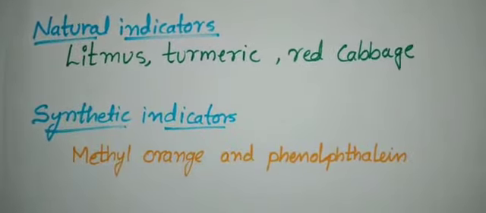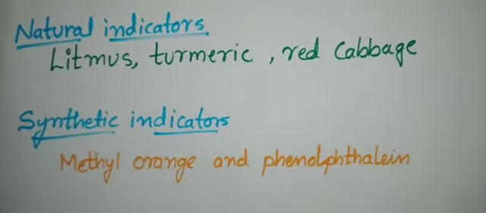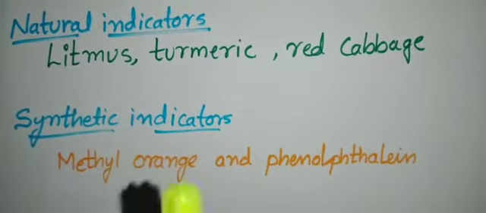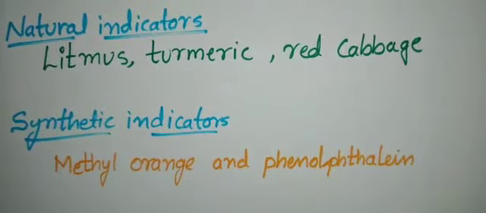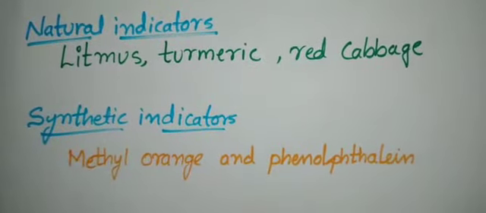And there are some of the substances whose odor changes. Odor means smell or aroma. So based on the odor, we can identify whether the substance is acidic or basic media. So these are called olfactory indicators.